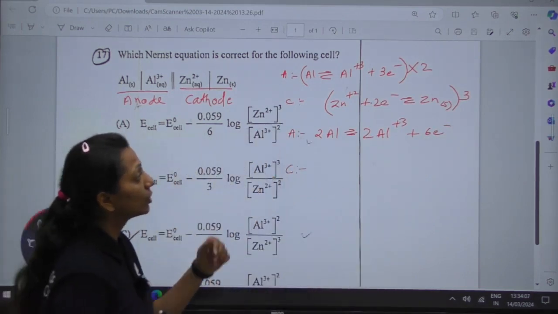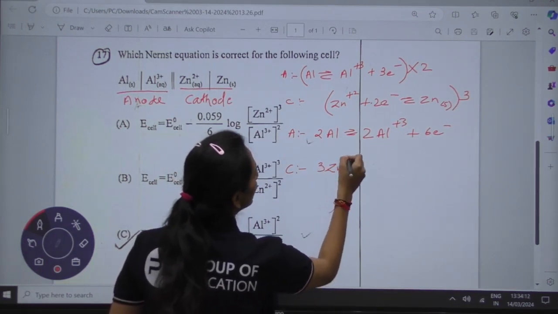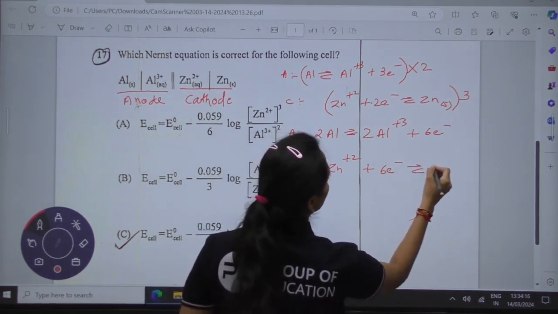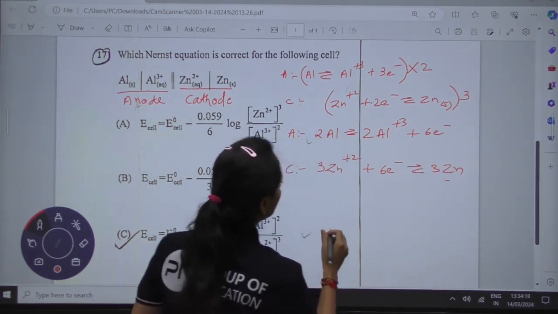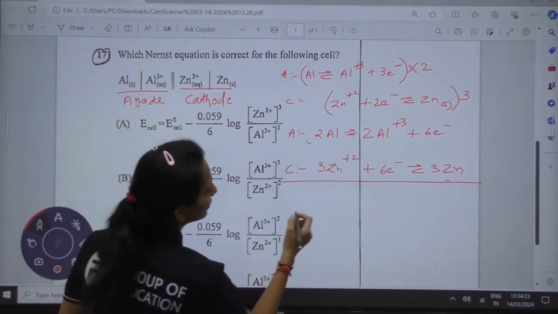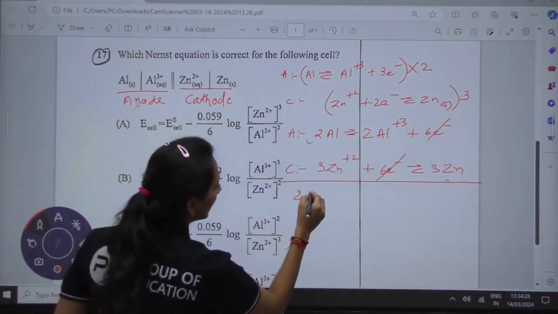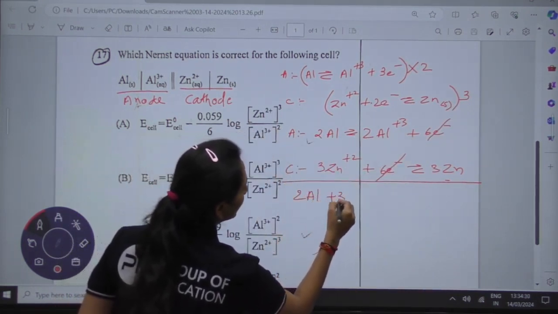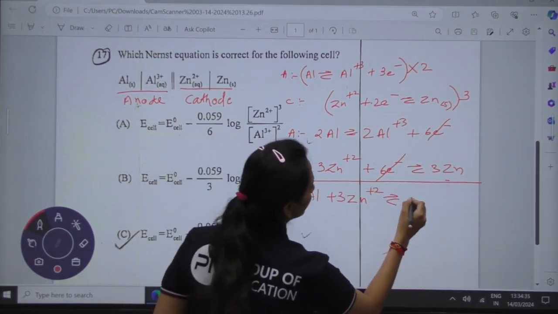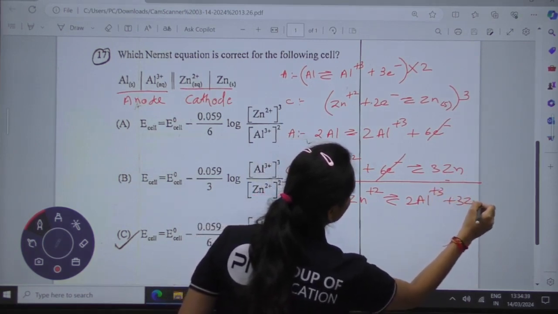Whereas at the cathode, what will happen? We multiply the reaction by 3: 3Zn2+ plus 6 electrons generate 3Zn. What will be the cell reaction? We get the exact cell reaction by cancelling and adding, resulting in 2Al3+ and 3Zn.